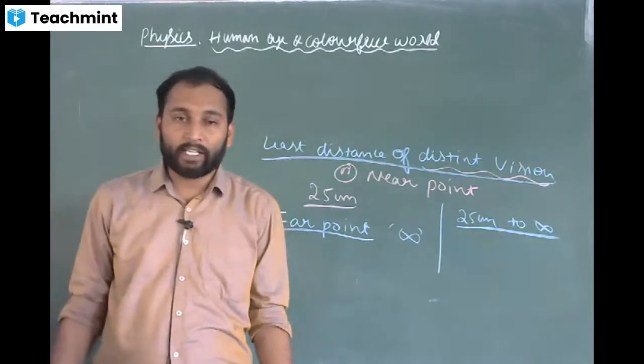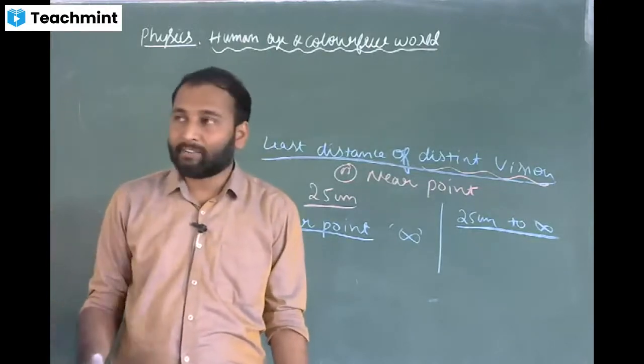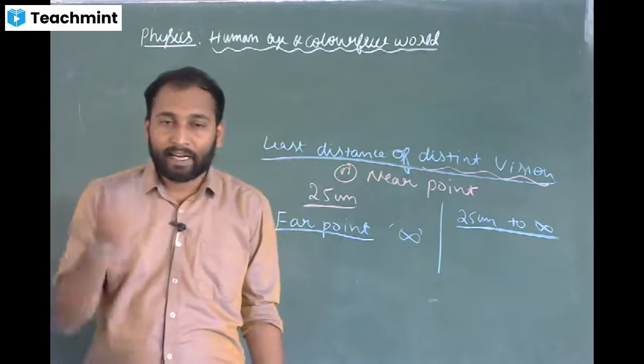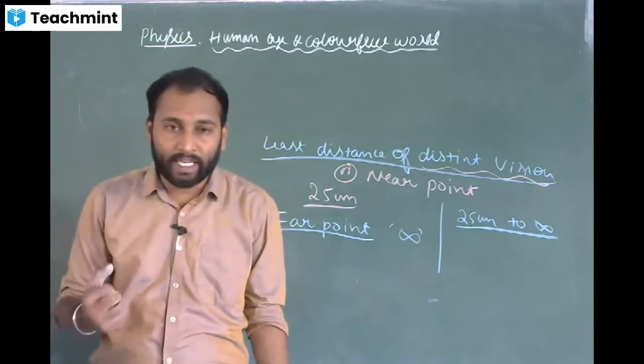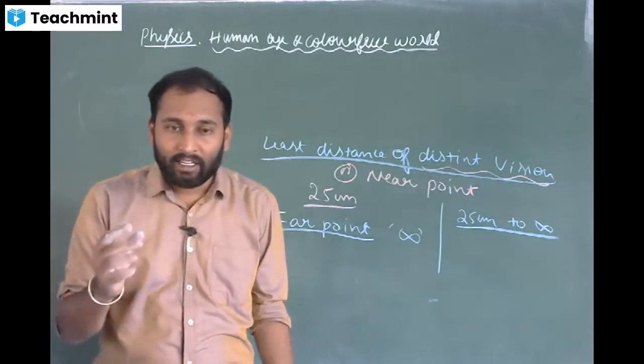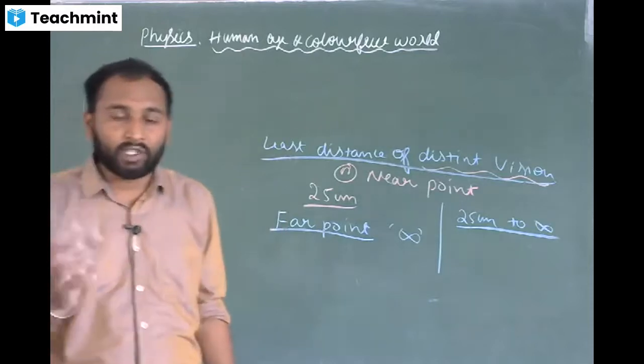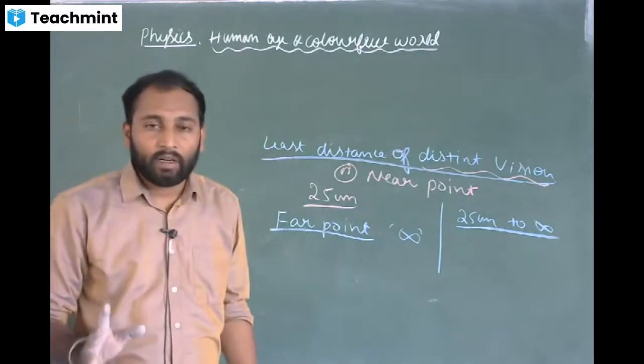Sometimes at an age, you might have seen your grandparents, their eyes will become milky and cloudy. That's what we call it as cataract.